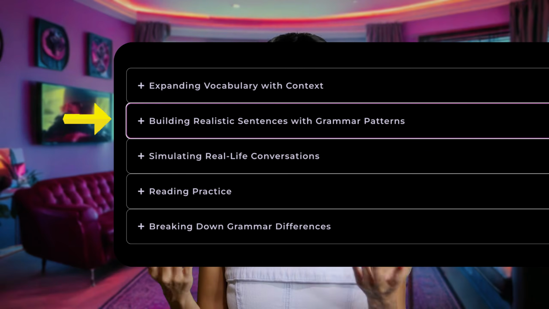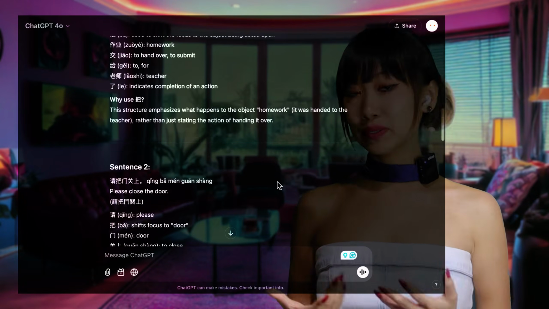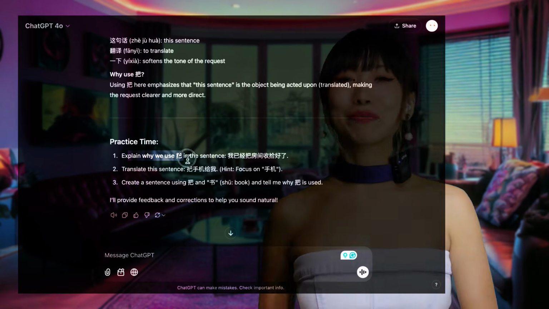Let me show you an example of how to use the prompt for intermediate learners. I'm using the ChatGPT 4.0 model, by the way. The prompt title is Building Realistic Sentences with Grammar Pattern. Today, I want to focus on the ba sentence structure. Here, I got a detailed explanation of ba along with some examples of how to use it. Then it was time to practice.